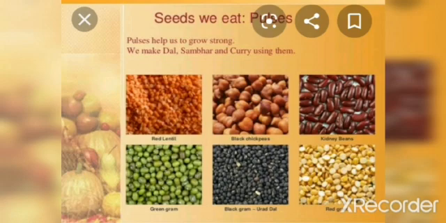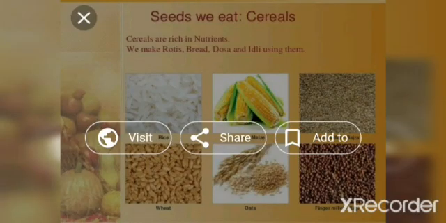Now in another picture you can see the examples of some cereals like wheat, rice, maize, jowar and bajra. These are all called cereals. They are a rich source of carbohydrate and they are the major constituent of our food. From these seeds we can make rotis, chapatis and many other dishes.